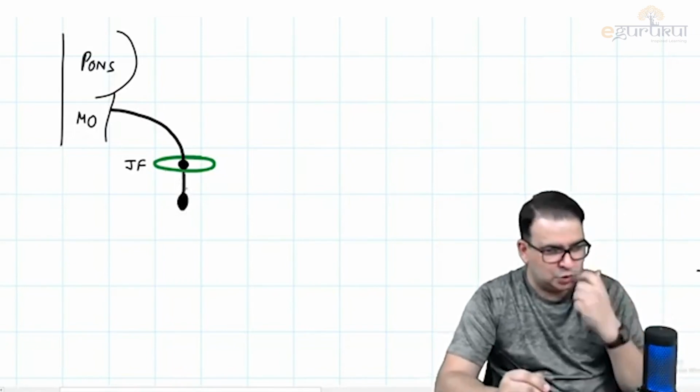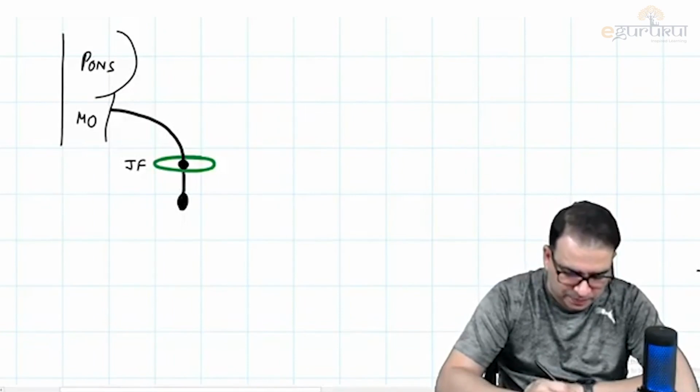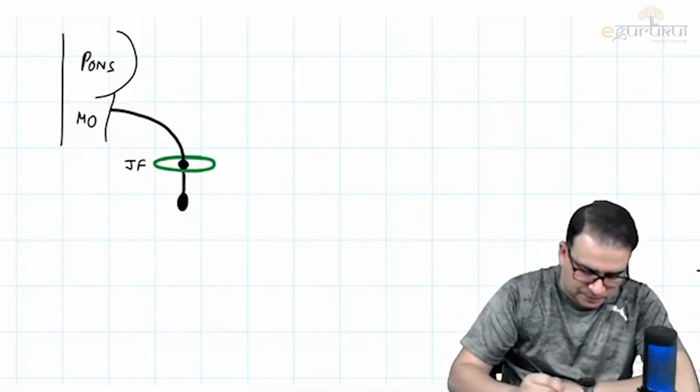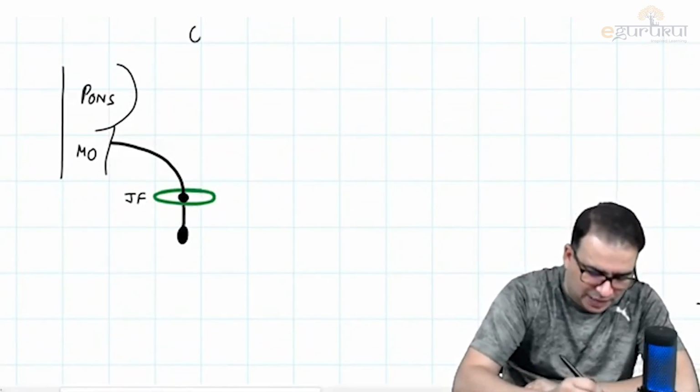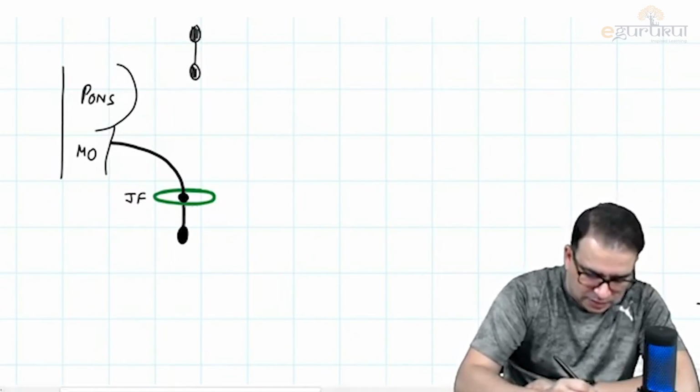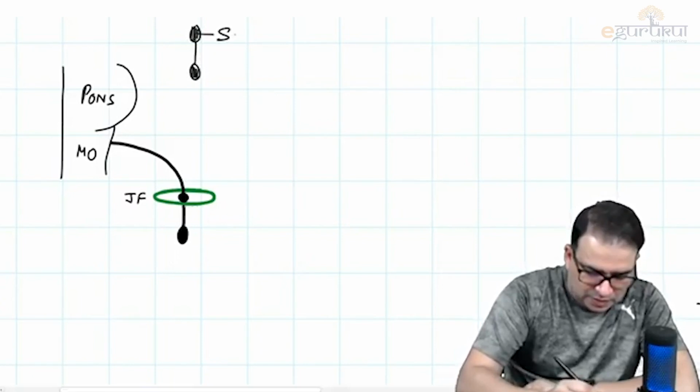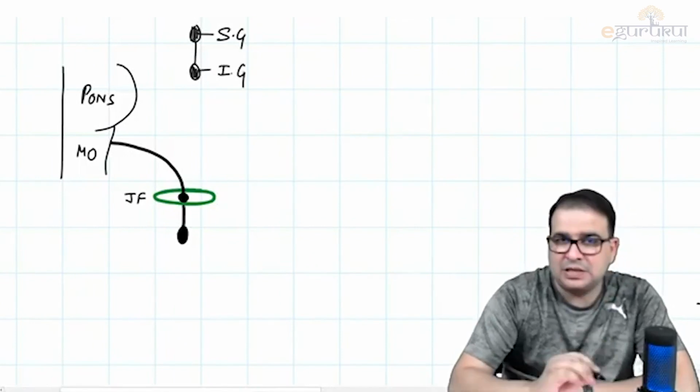So we got two ganglia here, the superior and the inferior ganglion of the vagus nerve.